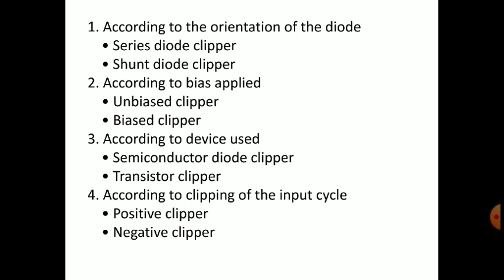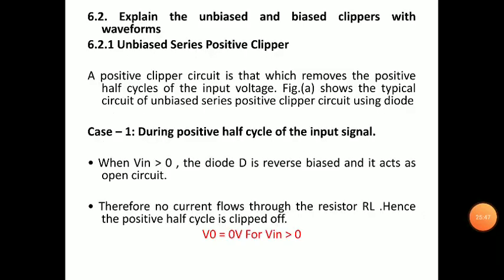According to bias applied, whether it is unbiased or biased. According to device used, whether it is diode or transistor. According to clipping of the input, whether it is positive clipping or negative clipping. So which part of the signal is clipped? If it clips the positive part, it is called a positive clipper. If it clips the negative part, it is called a negative clipper.